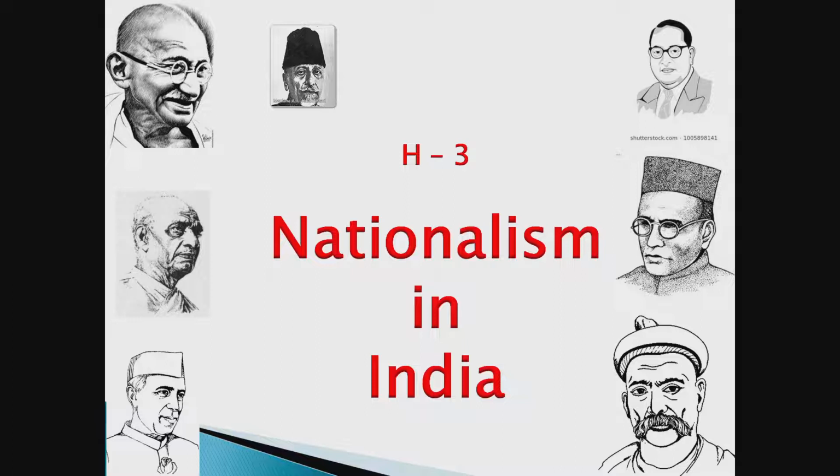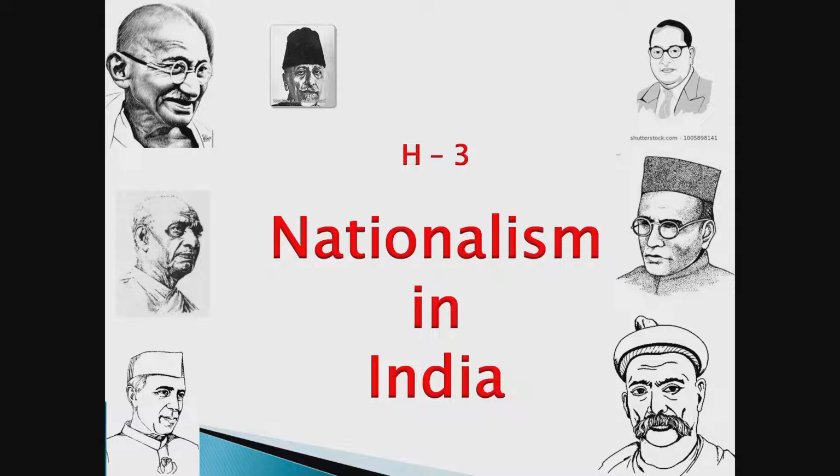In this lesson, our focus will mostly be on two movements, the civil disobedience movement and the non-cooperation movement. Before starting, I would like to make it very clear that Gandhiji led many movements, as you know very well. But in his life, these two movements are considered the biggest, in which thousands, lakhs of people participated. First was the non-cooperation movement along with the Khilafat movement, and second, the civil disobedience movement.